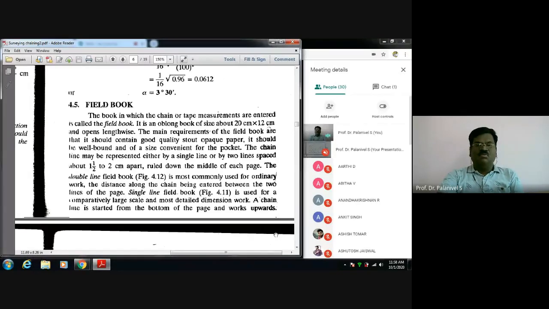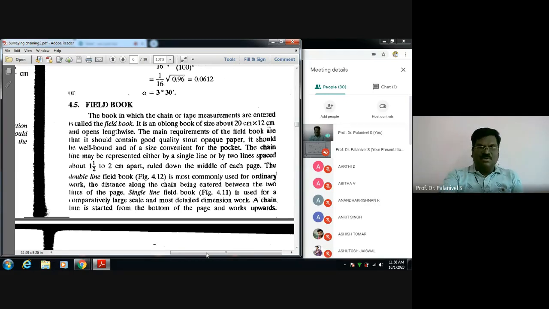Field book. How to? I told you the survey to be carried out: triangulation. You have to run a traverse line. That's called traversing. You have to do it in the field by doing chain surveying, and you have to do measurements like that. I told you how to record them. So we have a prescribed book called field book.